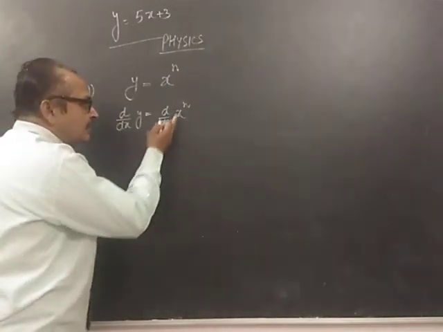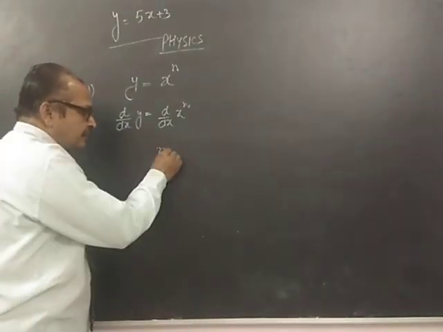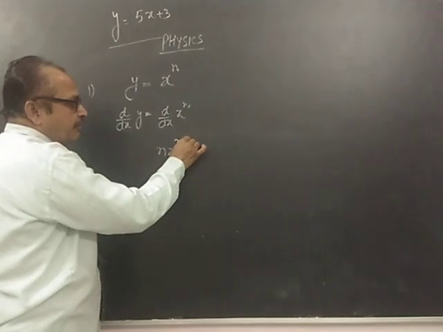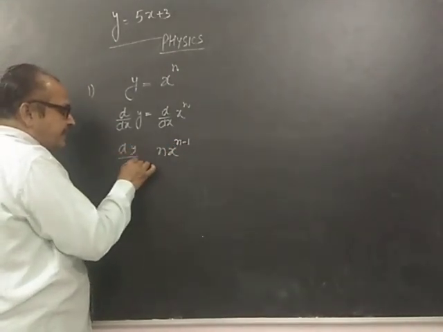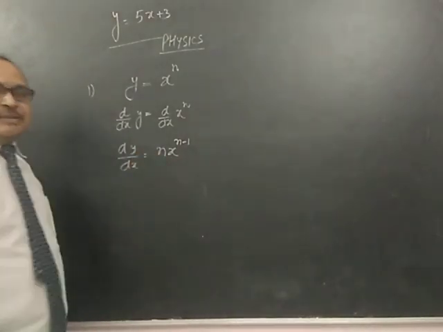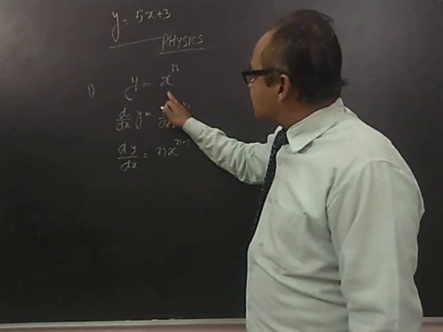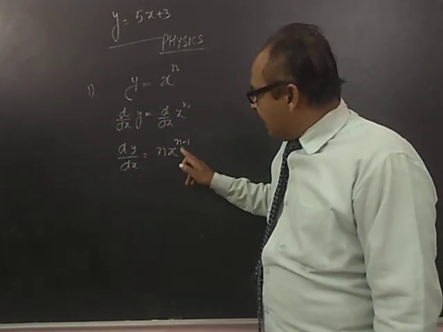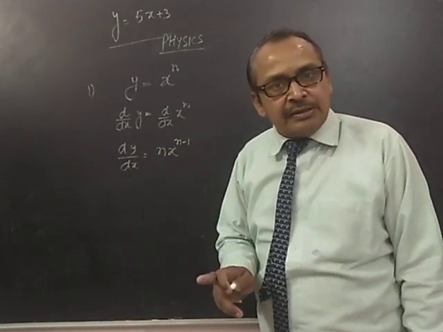Just remember, the power will come down and x raised to the power n minus 1. This is our dy by dx. That means the differentiation of x raised to the power n is power down, x raised to the power n minus 1.